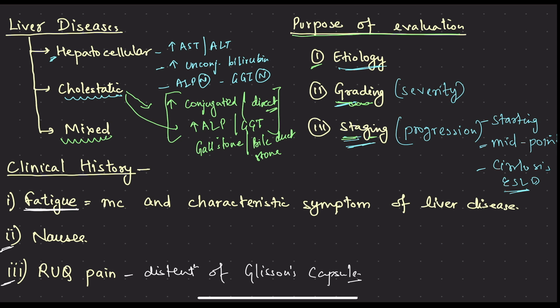So staging is kind of progression, how much disease has progressed, whether it has started or it has completely landed up to the end stage liver disease, or it is cirrhosis. So this is the staging. How do we stage? How do we grade? We will read in the further slides, but we do liver biopsy to do the same.